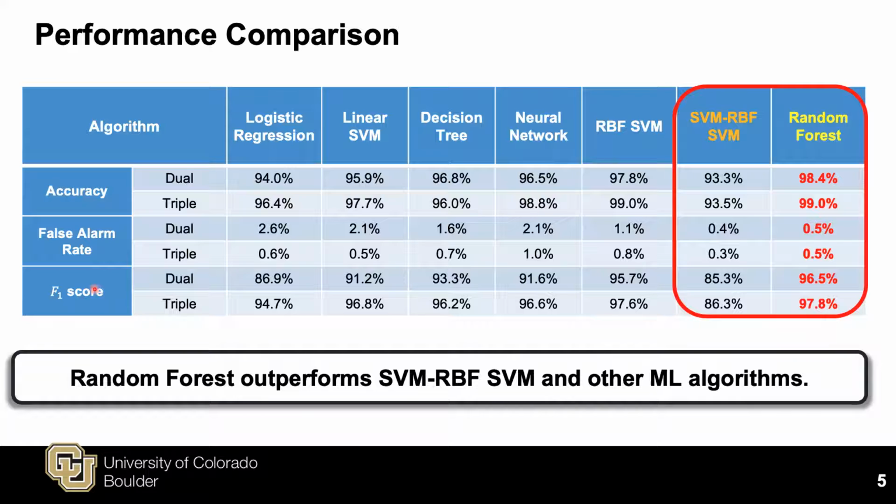Accuracy, false alarm rate, and F1 score are illustrated for both dual and triple frequency signals. Here, F1 score is defined as the harmonic mean of recall and precision, and is usually used to evaluate the performance on an imbalanced dataset, which is the case for this dataset. The last column is random forest, and the second last column is SVM, RBF, SVM. Clearly, random forest shows better performance. The other 5 columns are machine learning algorithms used to compare against random forest, where the same features are used as input. Again, random forest is the best.